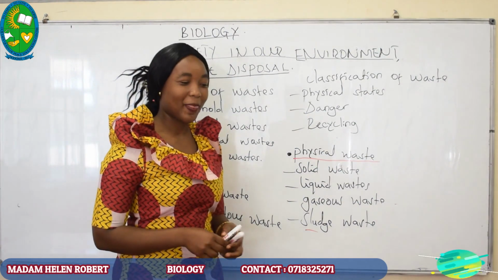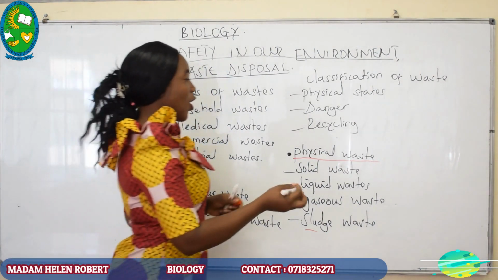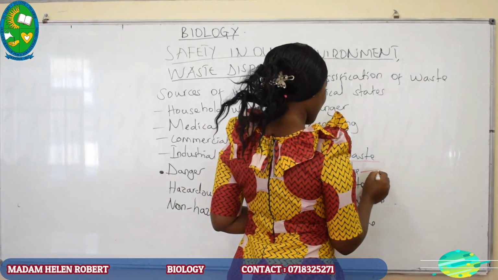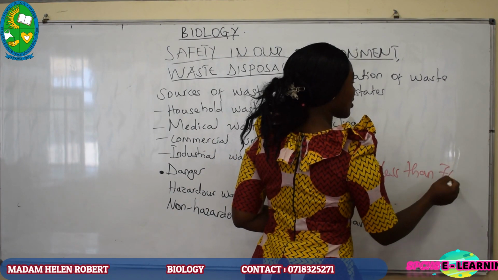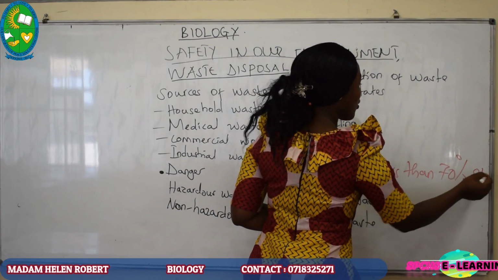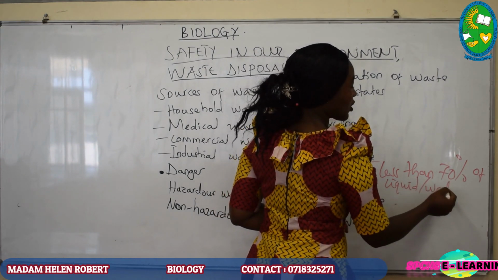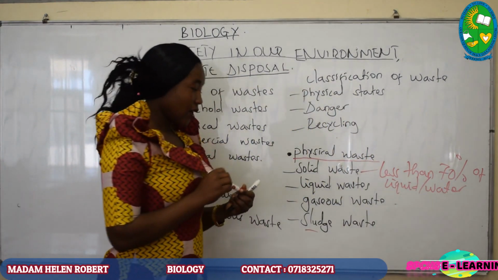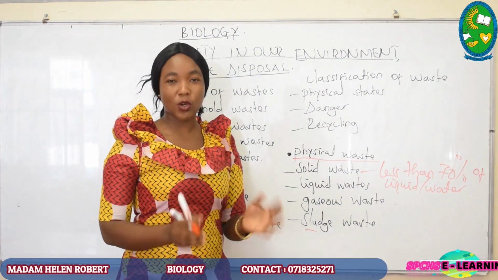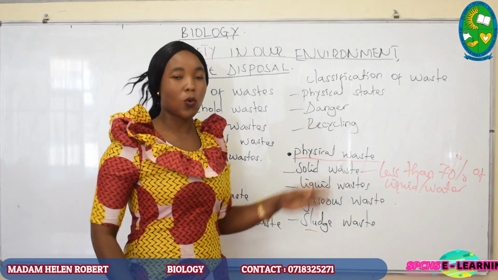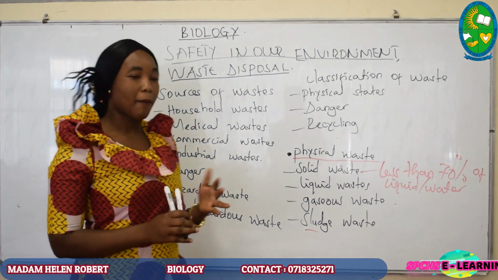Solid waste. These are materials containing less than 70% of liquid, or sometimes we say water. It means that it has a higher percentage of solid materials compared to water or liquid materials. For example, we have papers.